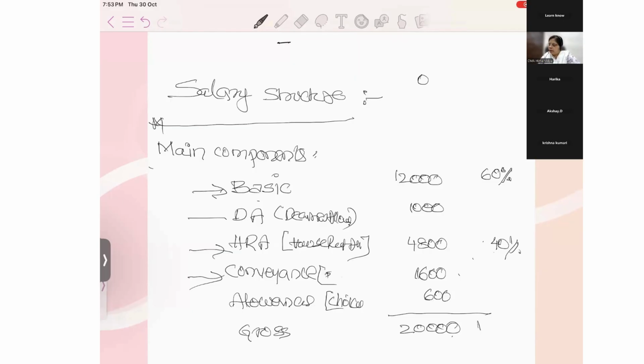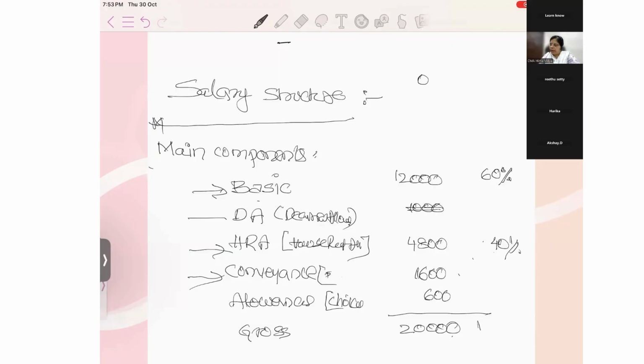Okay. So, ma'am, let's take startups. What would you suggest for startup companies? How much would you suggest? Actually, 60% is always the best choice. Okay, here there will be no DA for startups.